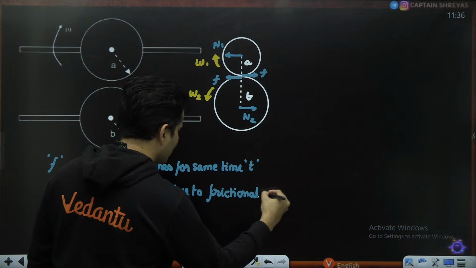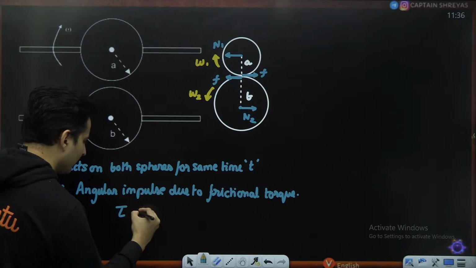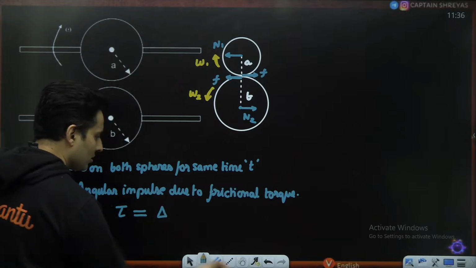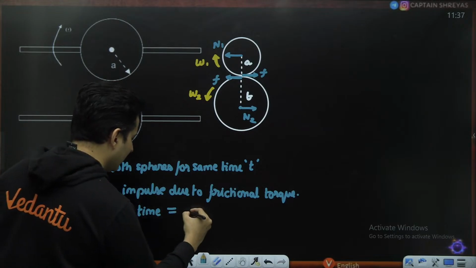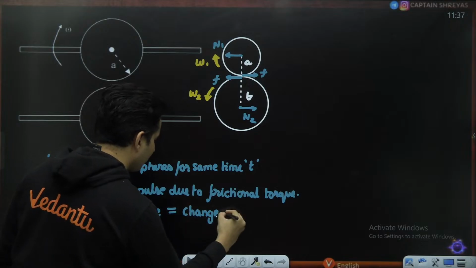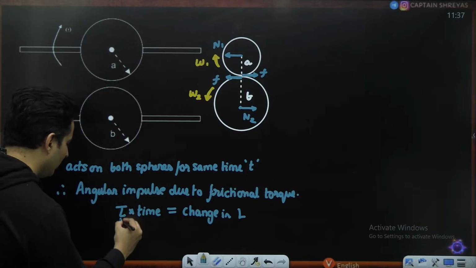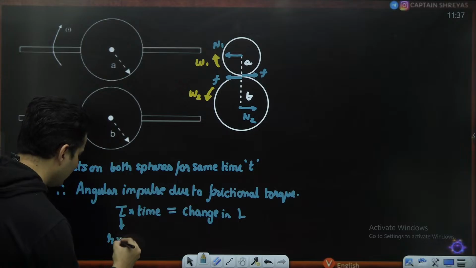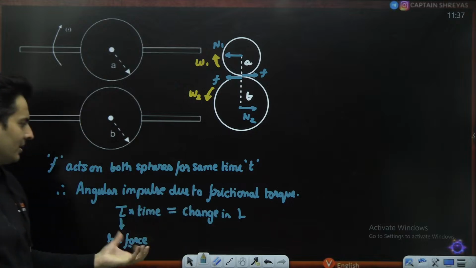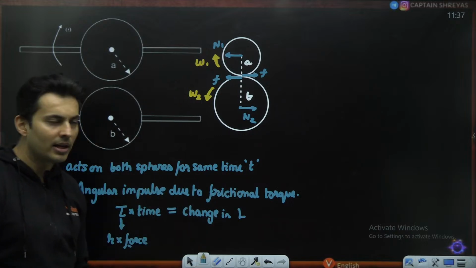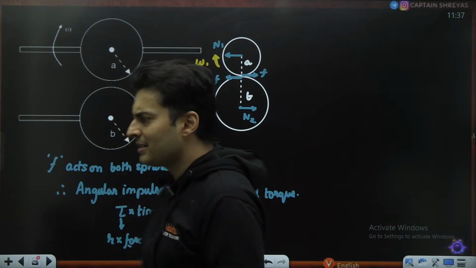We know that torque multiplied by the time is nothing but the change in angular momentum, and torque, we all know, is nothing but R multiplied by the force. So I will write this equation for angular impulse equals change in angular momentum, once for this sphere and a second time for this sphere. And let's see what we get exactly.